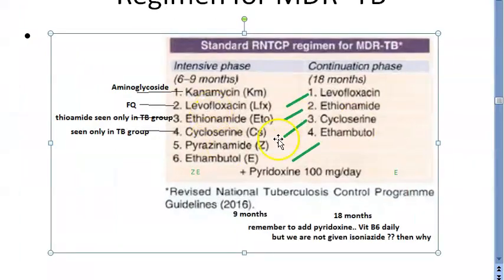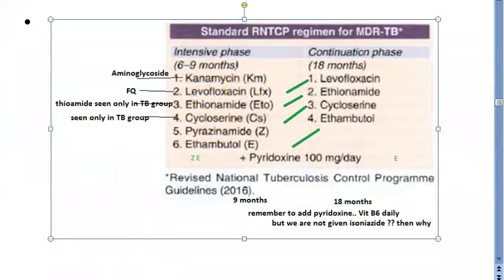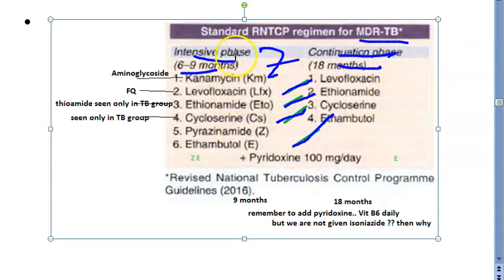This is from the pharmacology textbook. Look at what they are telling here for MDR-TB. Intensive phase 6 to 9 months, continuous phase 18 months. Same thing they have marked here. Levofloxacin, ethionamide, cycloserine, and ethambutol. Both are the same. Z is there here, Z is not there here, K is there here, K is not there. K and Z are special.